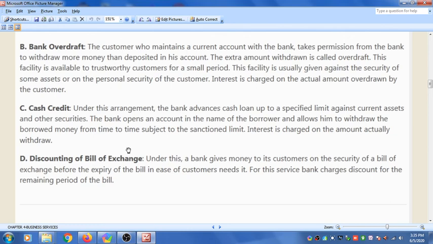Details about the bill of exchange we will study in class 12. But basically you understand, the bill of exchange basically means that at the time of transferring money, at the time of doing business, two businessmen have a bill of exchange, and that is kept as security, and the money is given to the customers.